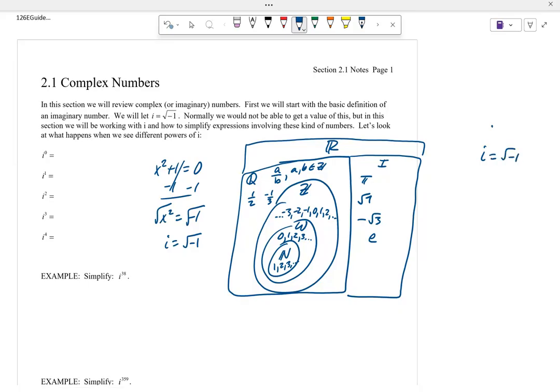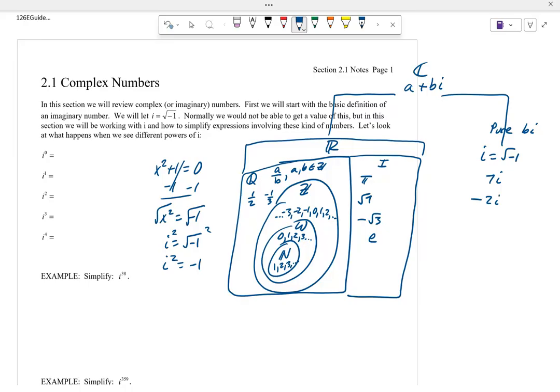If i is the square root of negative 1, and I square that, then i squared is negative 1. And so we're opening it up to what's referred to as the complex numbers, where anything of the form a plus bi, and over here the pure imaginary numbers, anything of the form bi, like 7i or negative 2i or 1/2 i.